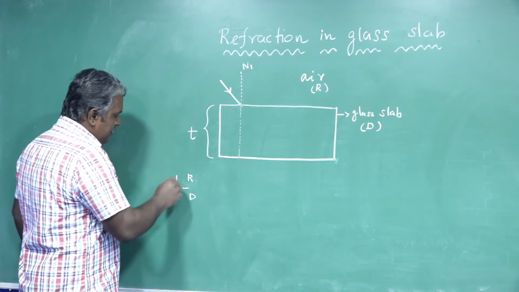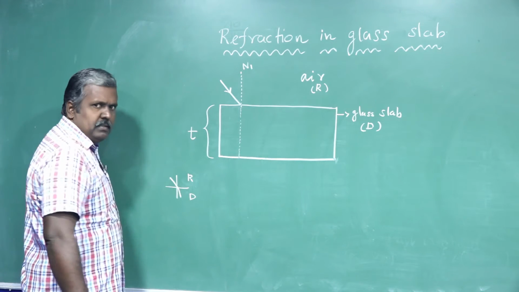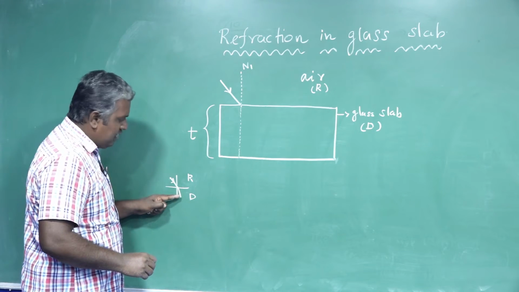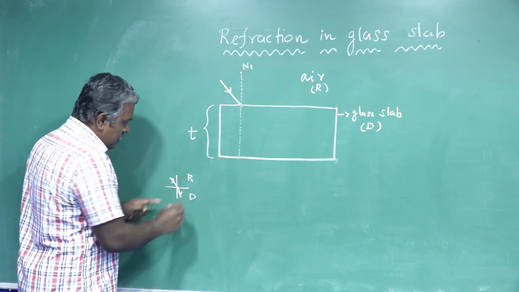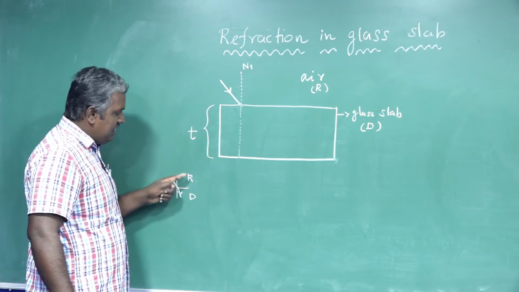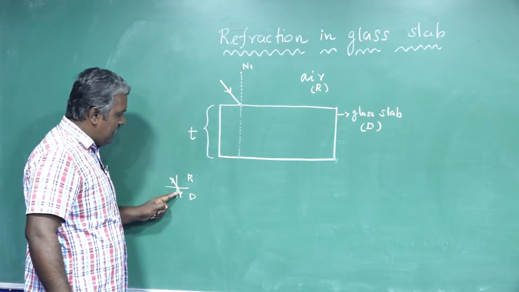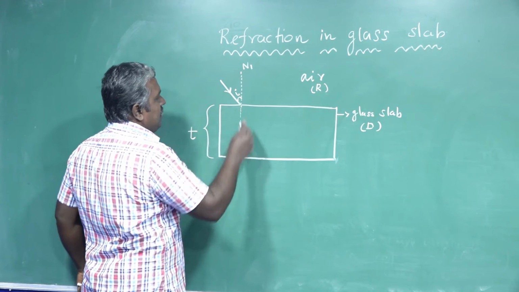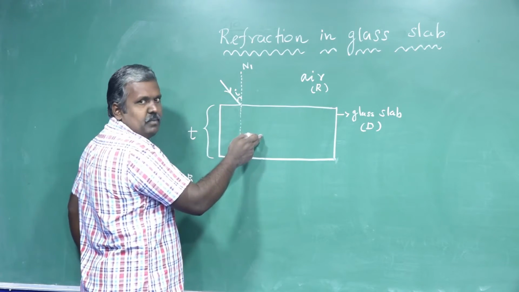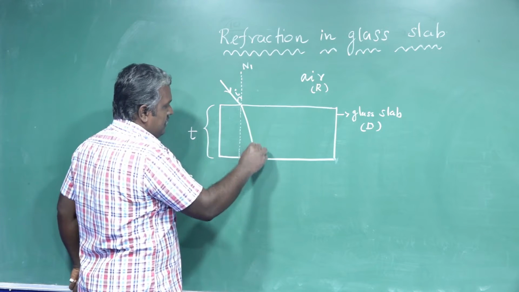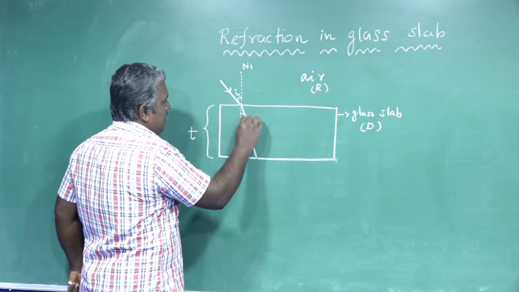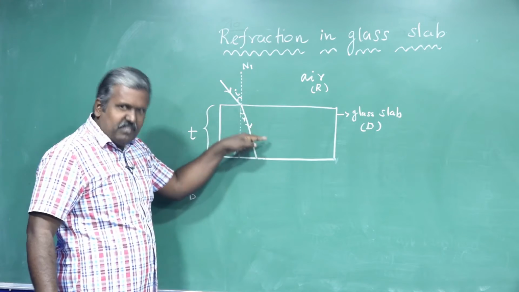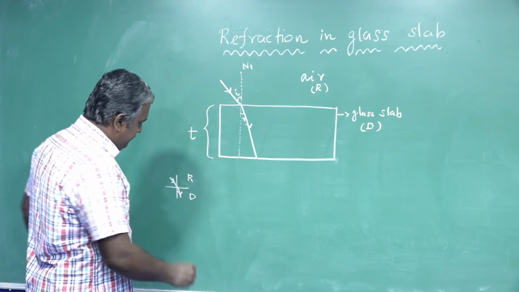When light passes from rarer to denser, this is the incident ray, this is the refracted ray. The refracted ray deviates towards the normal when passing from rarer to denser. This is the angle of incidence, this is the angle of refraction. Like that, this is the angle of incidence. This is the rarer medium, this is the denser medium. So it deviates towards the normal when going from rarer medium to denser medium.